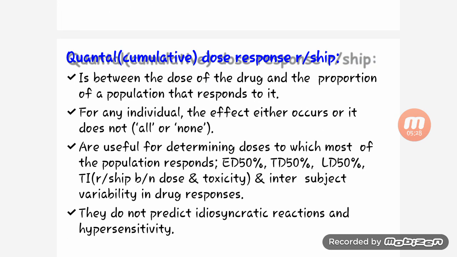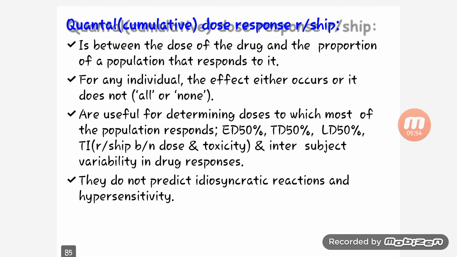Then quantal or cumulative dose response. It is between the dose of the drug and the proportion of the population that responds to it. For an individual, the effect either occurs or it does not. It is used for determining the dose to which most of the population responds, ED50, TD50, and LD50, and inter-subject variability in the drug response. They do not predict idiosyncratic reaction and hypersensitive reaction.